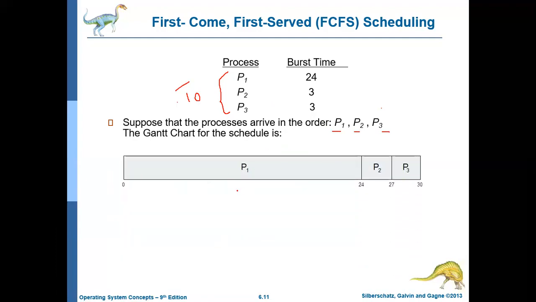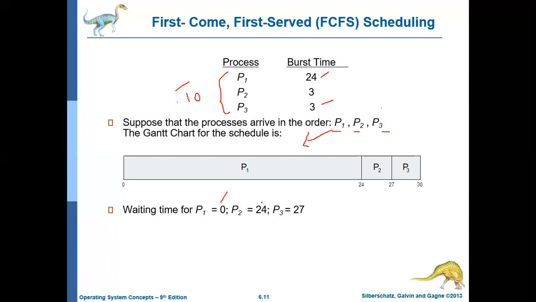So this is a queue. In the queue, at first you have P1, then P2, and P3. So P1 comes first. This is the Gantt chart. P1 gets the CPU first and executes for 24 milliseconds, because its burst time is 24 milliseconds. P2 got the CPU at the 24th millisecond and executes for 3 milliseconds, completing at the 27th millisecond. And P3 got the CPU at the 27th millisecond, its burst time is 3 milliseconds, and it executes up to the 30th millisecond.